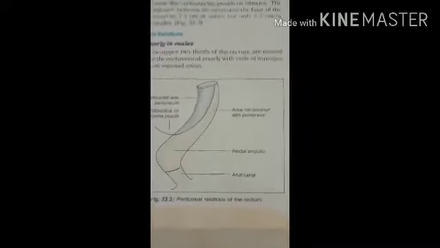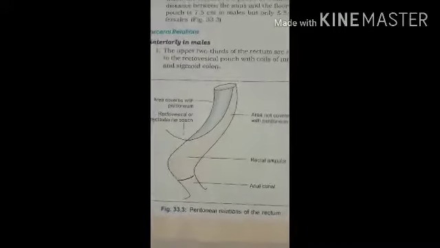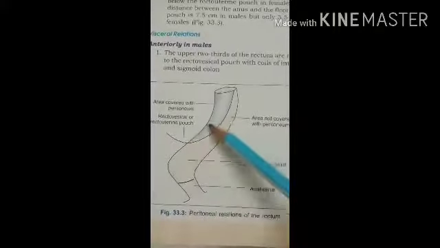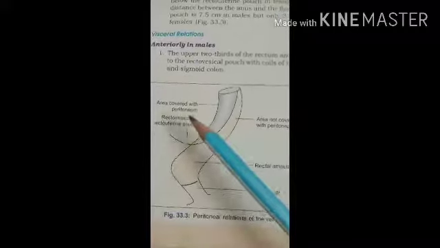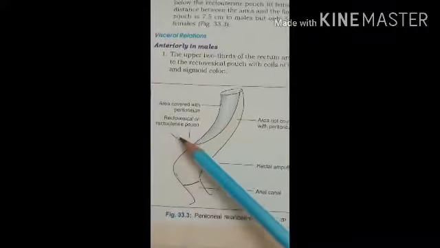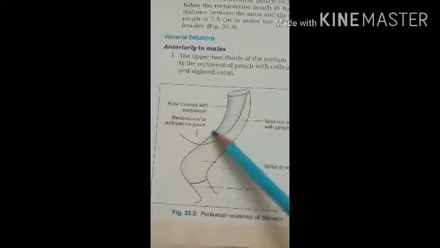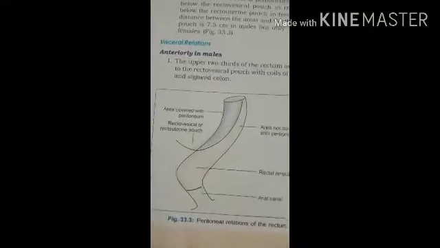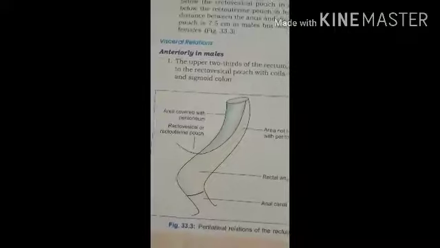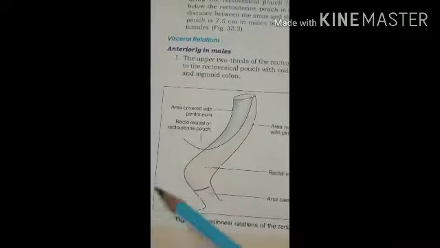Okay. Then in the middle part, this one, this is the middle part. Only the anterior side is covered by the peritoneal membrane. And the lower one-third, this one, is devoid of peritoneum. Okay.